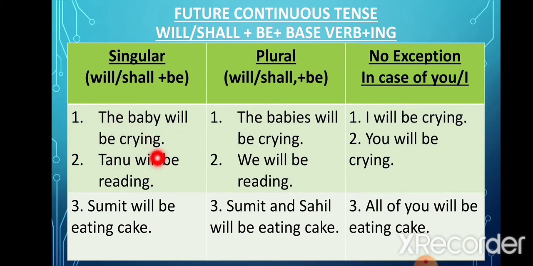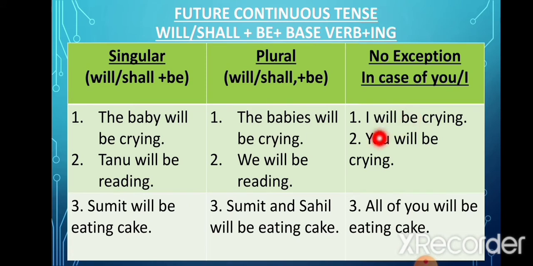The baby will be crying. Now here we have used the first form of the verb cry and we have added ing to it, and before that we have used will be. Tanu will be reading. Sumit will be eating cake. Now here the subject was singular. Now in case of plural subject, the babies will be crying, we will be reading, Sumit and Sahil will be eating cake. Again here also when the subject was plural, we added ing to the first form of the verb, like we used ing after cry, and before the verb we wrote will be.